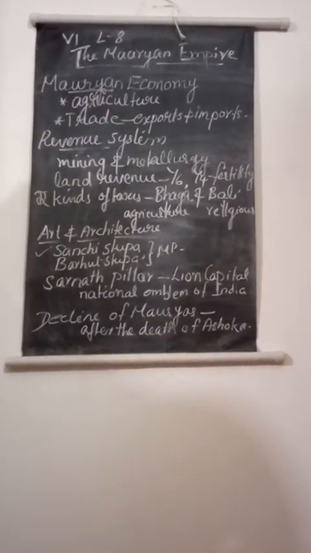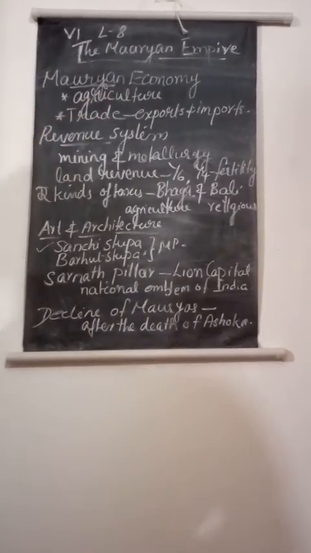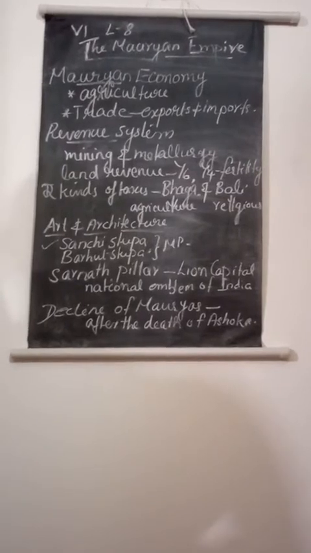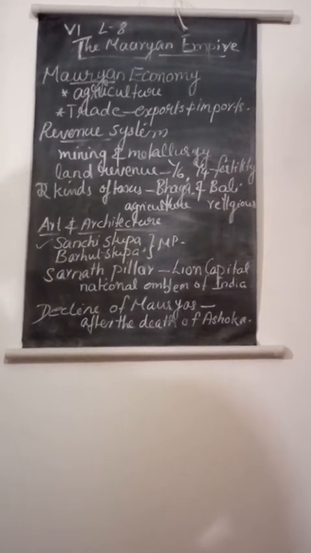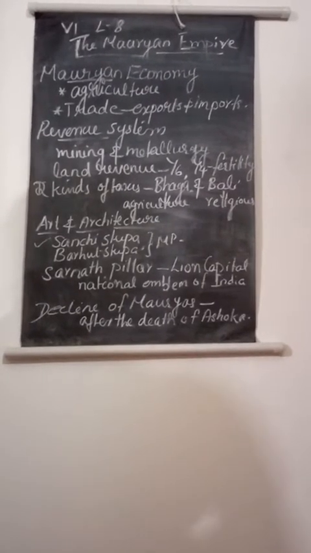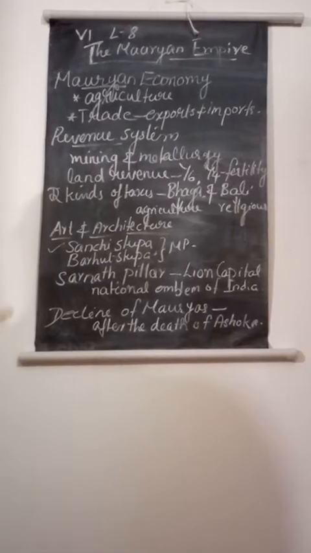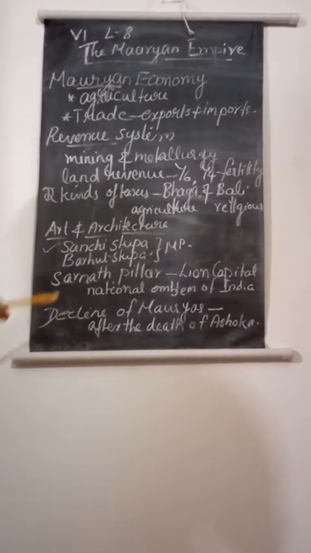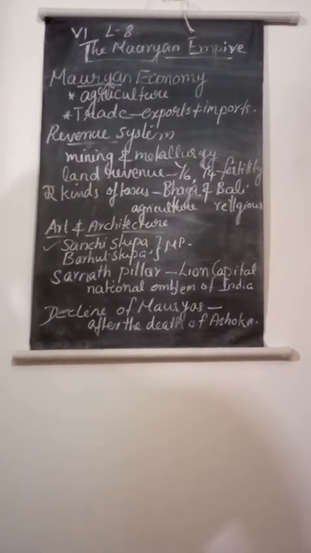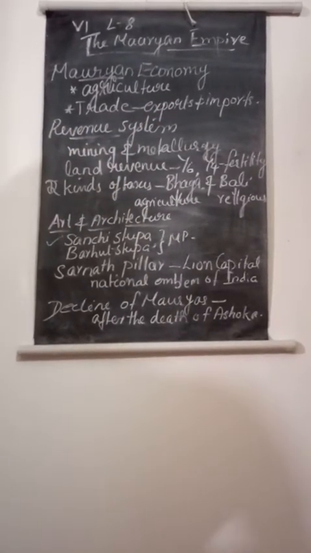Remember, Mauryan economy. The Mauryan economy was actually based on their agriculture, and the state provided irrigation facilities. Slaves were engaged in agriculture work on a large scale. The slaves were the major part of the farmers, and the work done there in the field was done by these slaves. Along with agriculture, trade was another important occupation in the society.